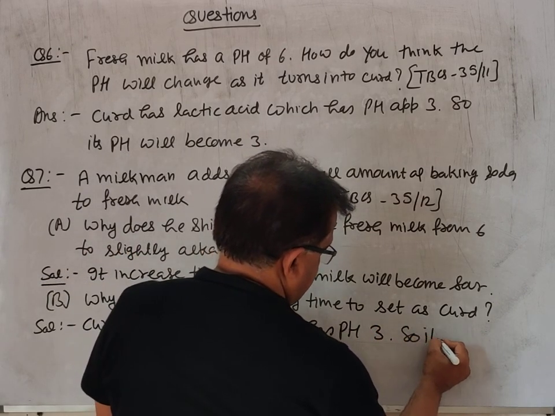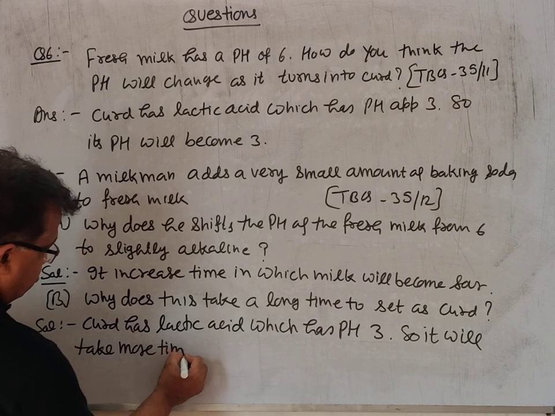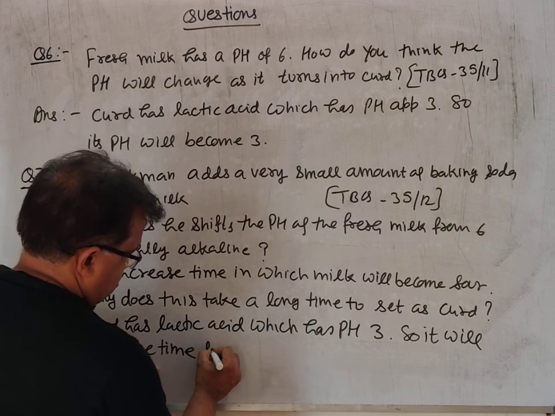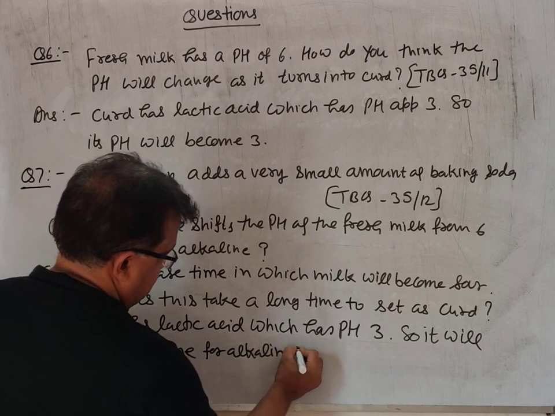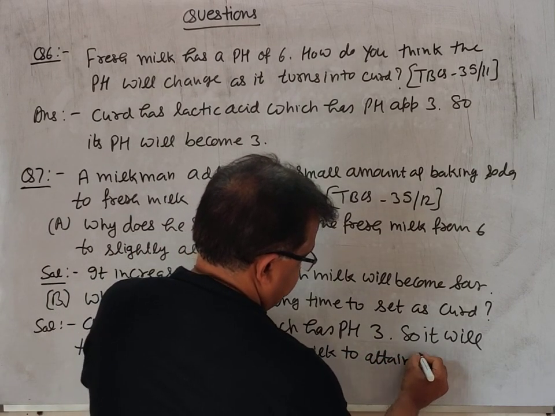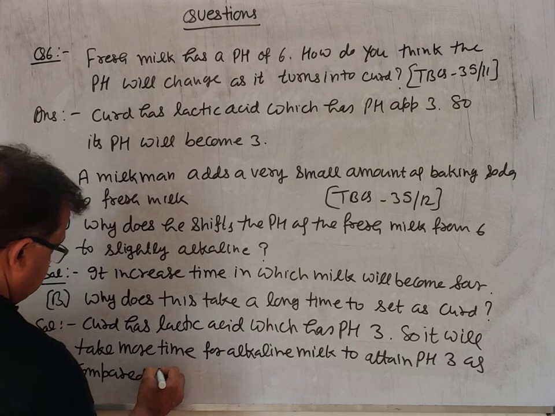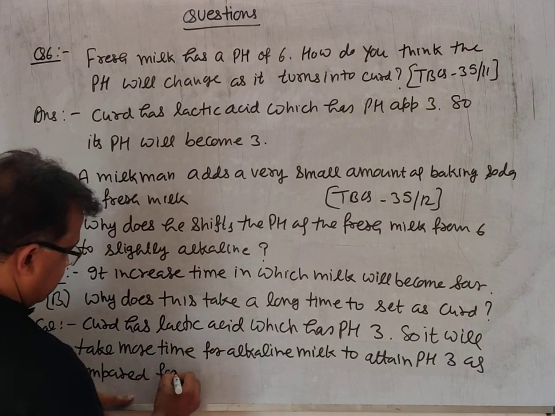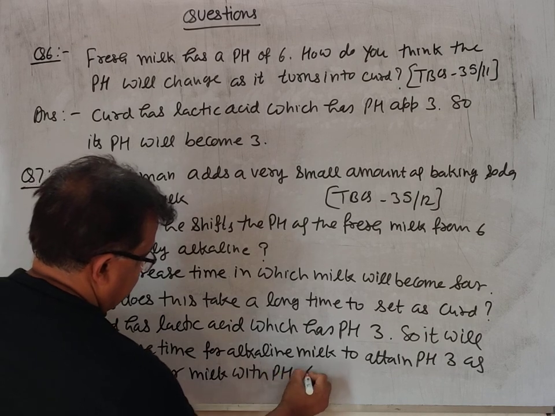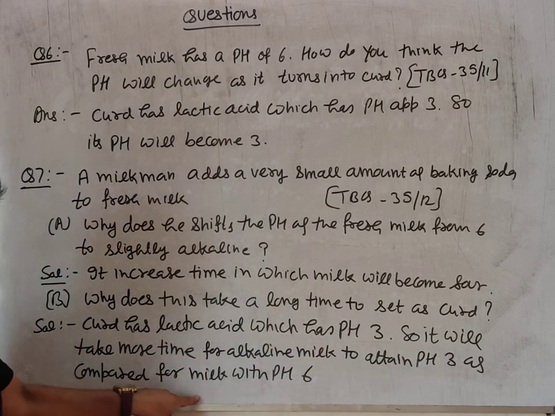So it will take more time for alkaline milk to attain a pH of 3 as compared to milk with a pH of 6.